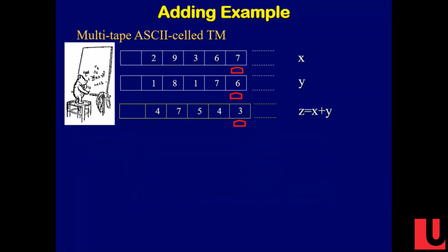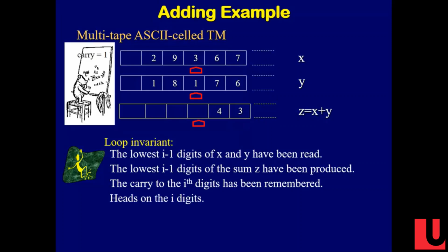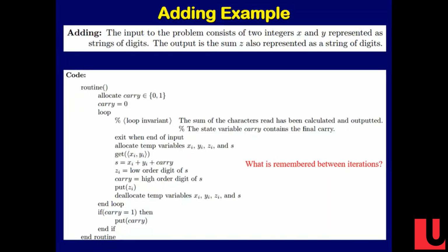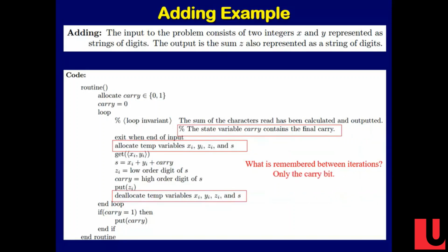Good. So here's the code. Here's our loop invariant. The loop invariant says the head is showing us the next character to read, and the first 2 characters have been added and written already. And what am I remembering? The carry. I'm in line 1, and I'm remembering the carry. So what do I do? All I'm remembering is the carry.